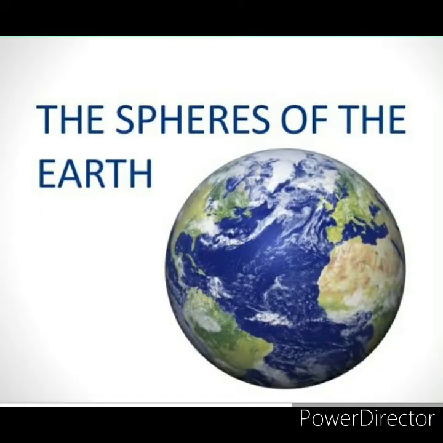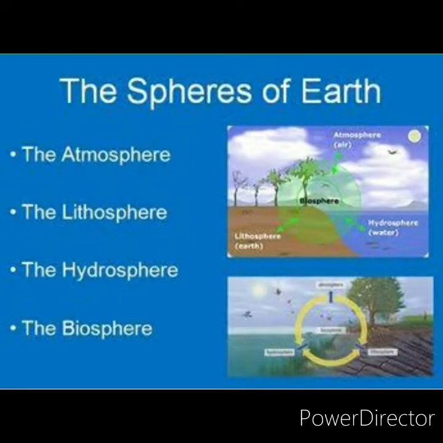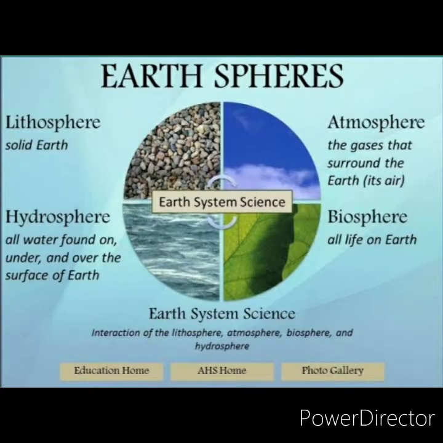We may say there are 4 spheres found on the Earth. First we should know about the spheres. After that only will we be able to move on to the layers. The Earth is composed of 4 spheres. What are the spheres? The lithosphere, atmosphere, hydrosphere and biosphere. Lithosphere means the earth's surface, everything we call the lithosphere.